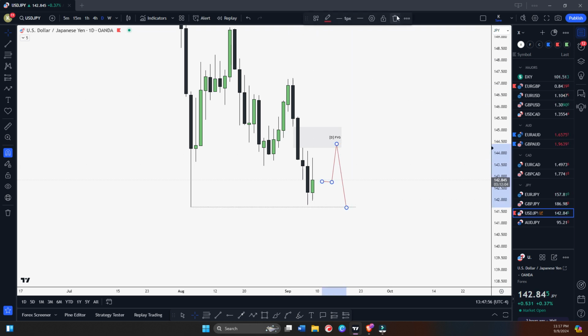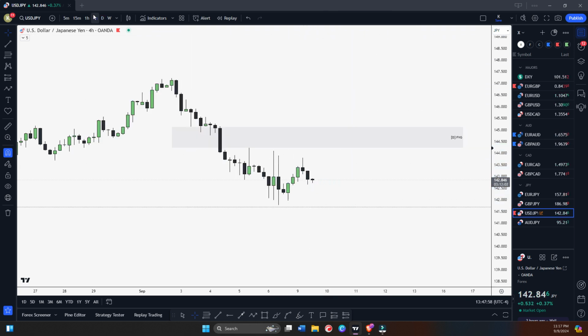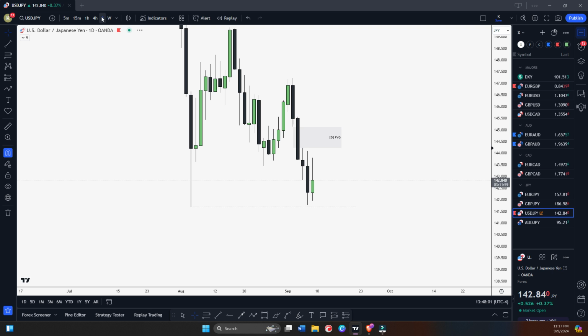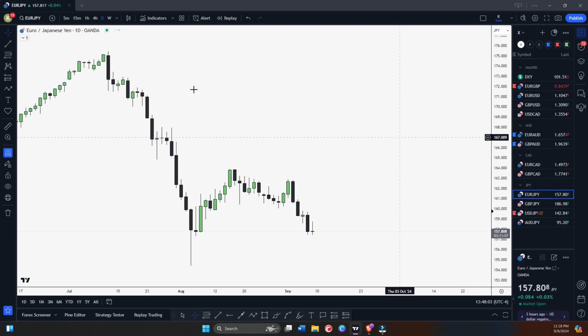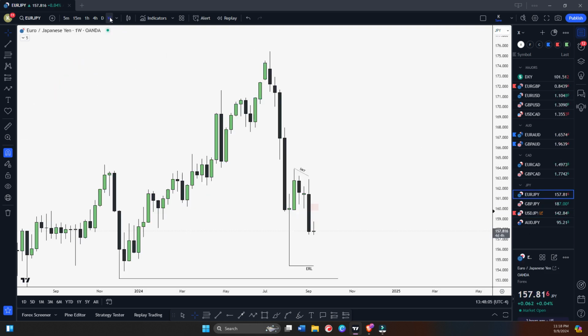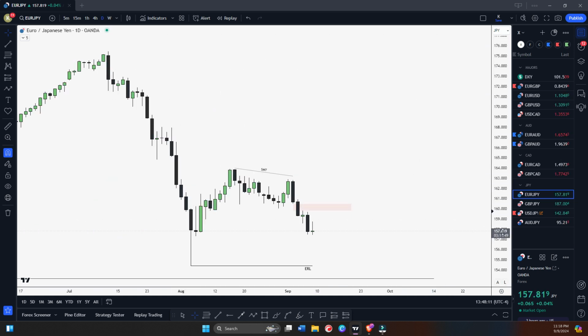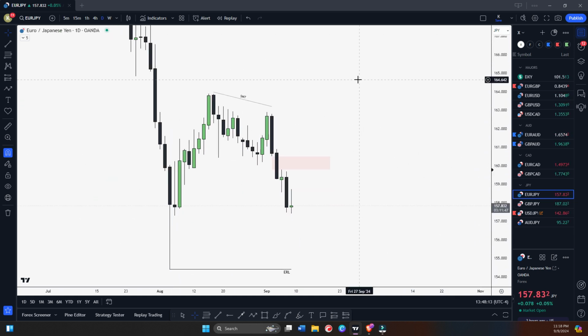Okay, so let's check the 4 hour time frame as well. Nothing. So I'll wait, and let's check EUR/JPY. Look, it's the same story with the JPY pairs. There's still a daily bearish fair value gap, so if we trade higher then we can look for sell.